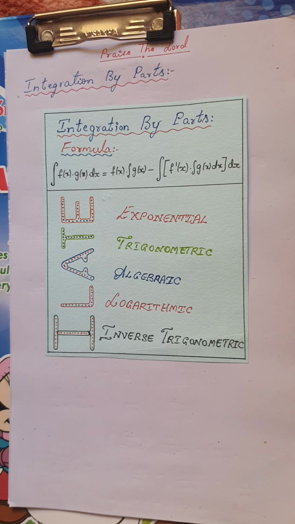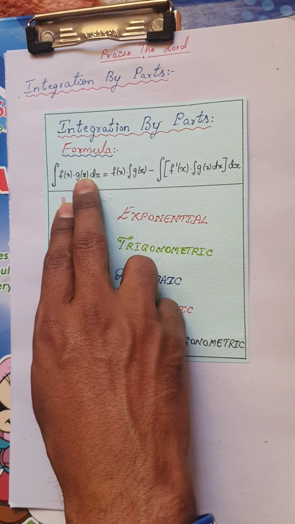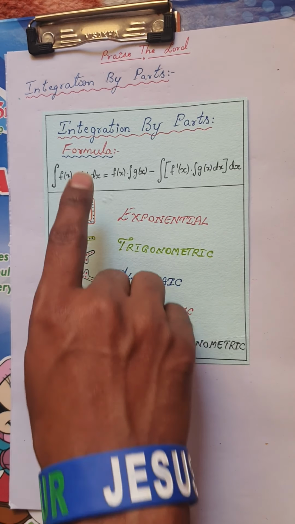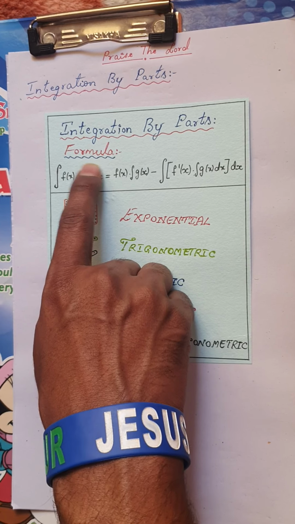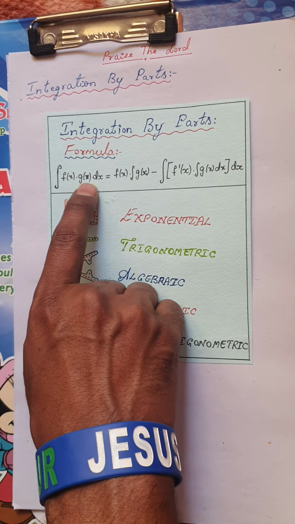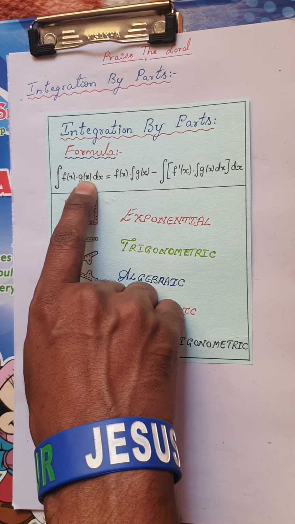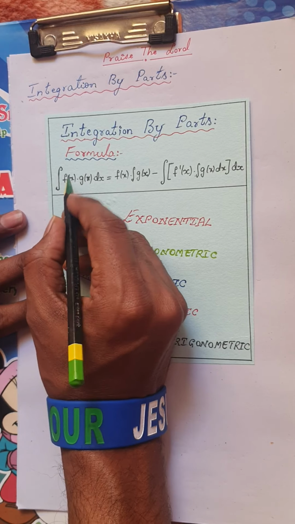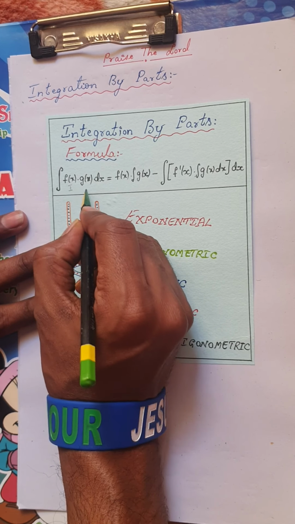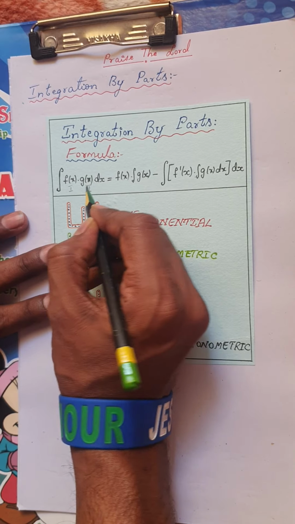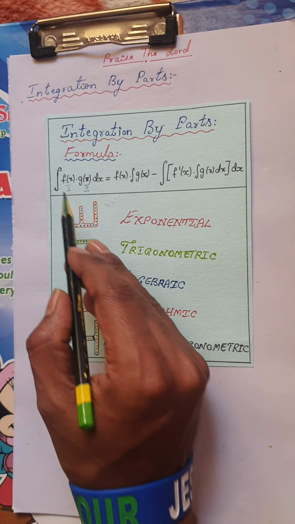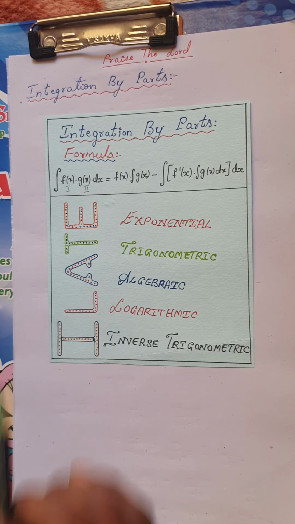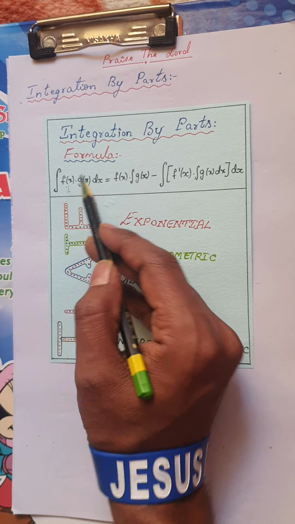So the process of integrating the product of two functions comes under the concept of integration by parts. Okay, so the formula goes like this. Please be very careful. Whenever you have the product of two functions, you have to select one function as the first function and the other function as the second function. It's up to you which function you select as the first or the second. I'll tell you which one to select in a later session.